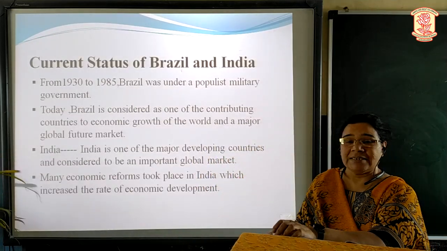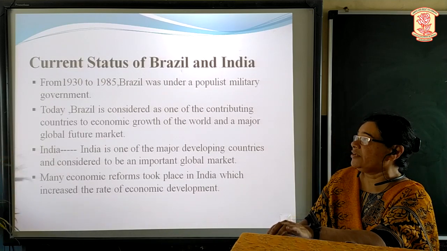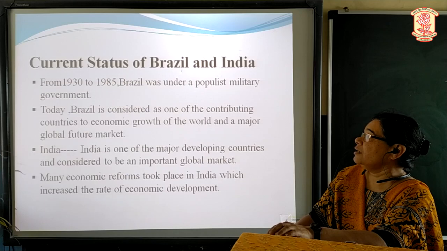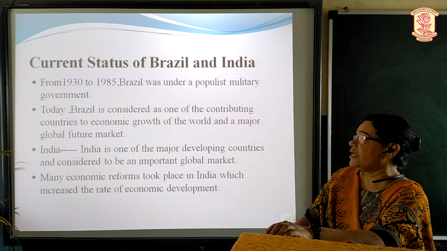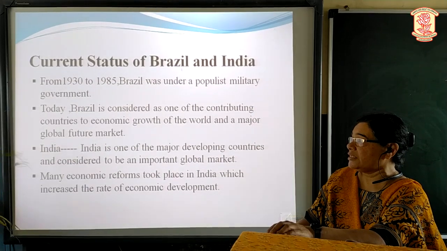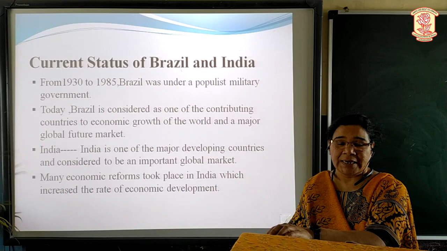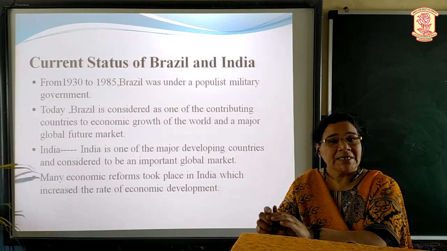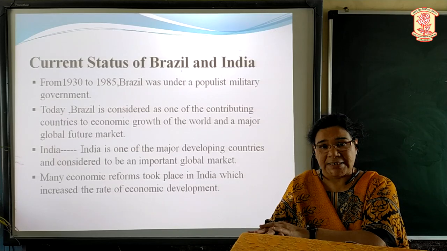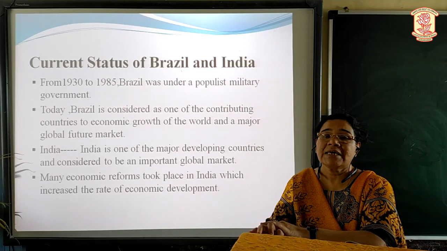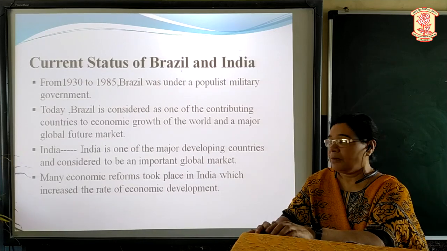Now, the current status of these 2 countries. From 1930 to 1985, Brazil was under a populist military government. Today, Brazil is considered one of the contributing countries to the economic growth of the world and a major global future market. In the beginning, as we have already seen, Brazil had to face many financial crises. But today, Brazil is considered a major global future market.